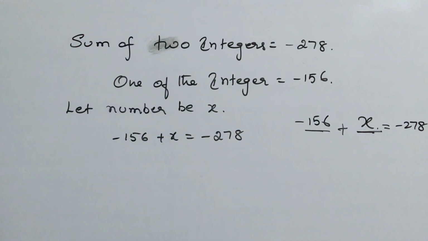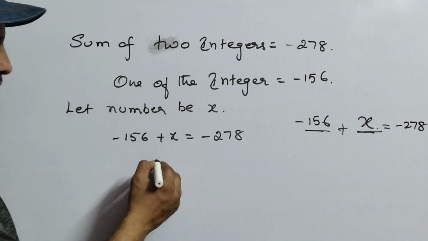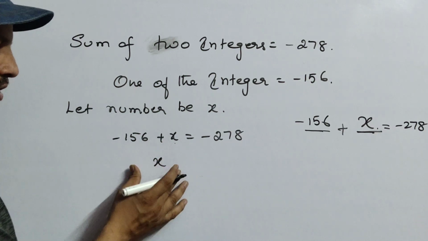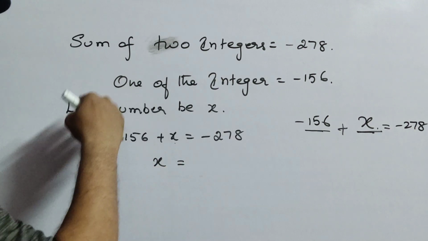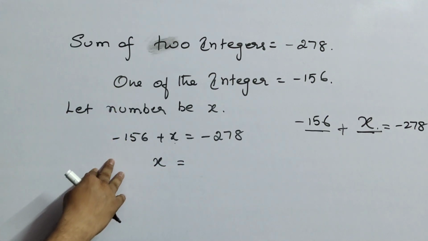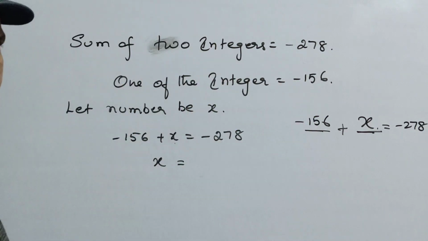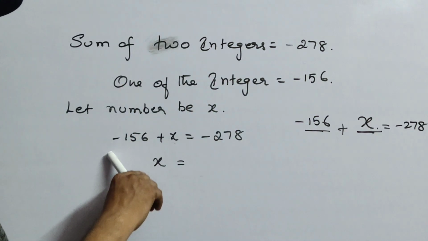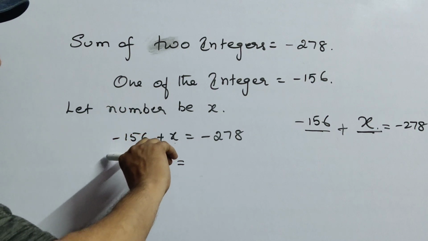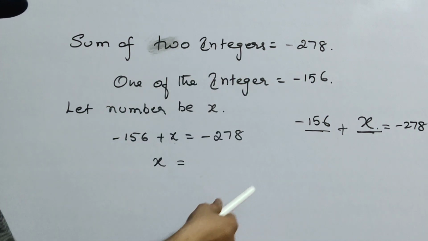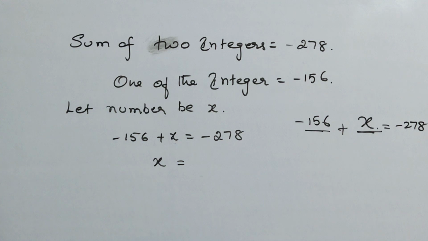As I told in the earlier video, if you want x, leave this x always on the left hand side and change all the numbers, whichever constants or whatever numbers are there, to the right hand side. But when you change a number from left to right, what will happen? It will change the symbol. That means transposition. It is changing the position.